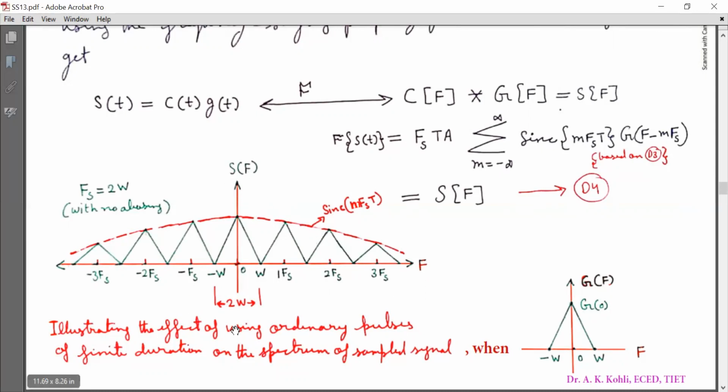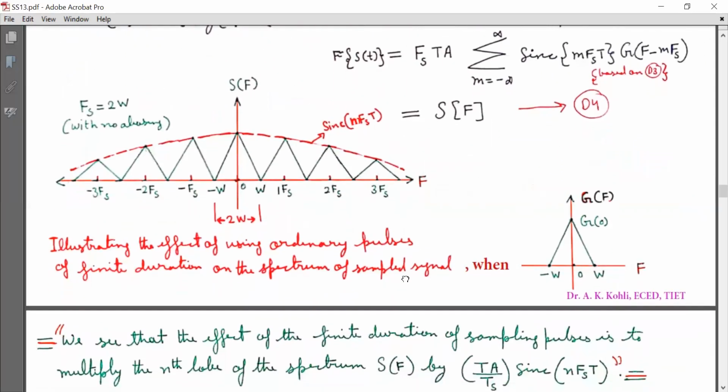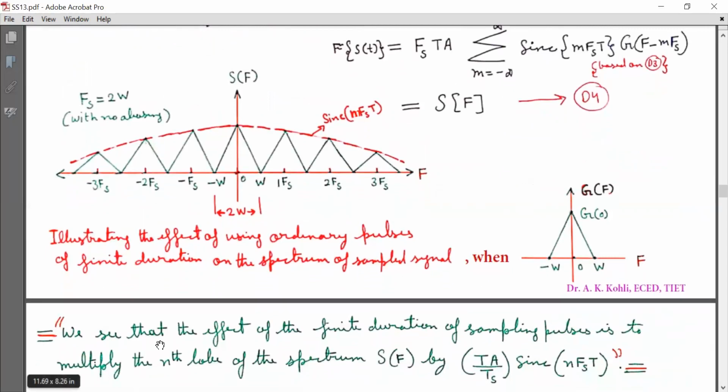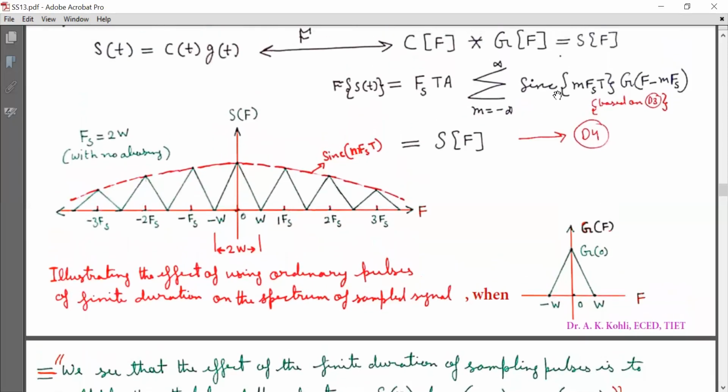This illustrates the effect of using ordinary pulses of finite duration on the spectrum of the sampled signal. From this graph of S(f) with respect to f, we see that the effect of the finite duration of sampling pulses is to multiply the nth lobe of the spectrum S(f) by TA by Ts into sinc(n Fs T).